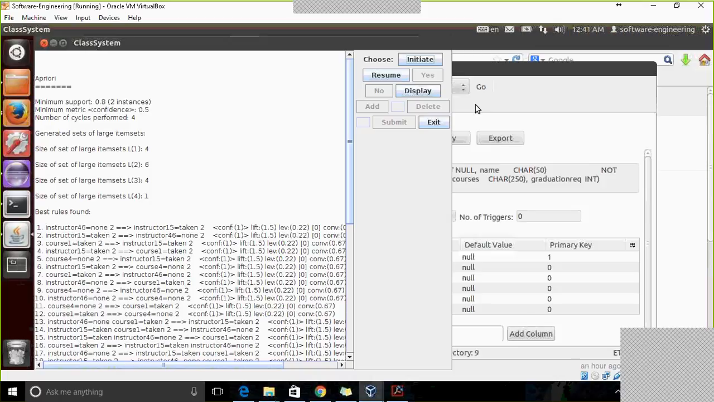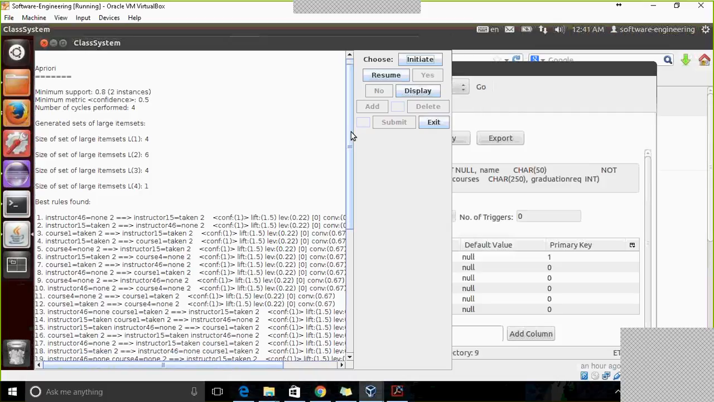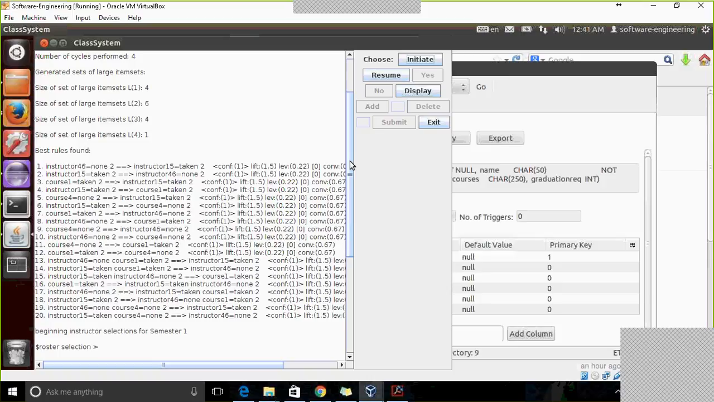This is the Weka tool that we use for our data mining portion, and these are the displayed association rules. The attributes that we use to create these rules are instructors and course, and for each one of those, we have those attributes as either taken or not taken. We also took the grade from the record and used that to create the association rules for this algorithm.